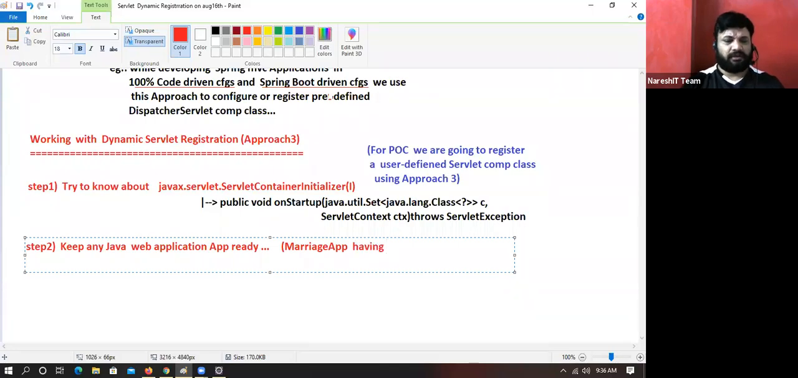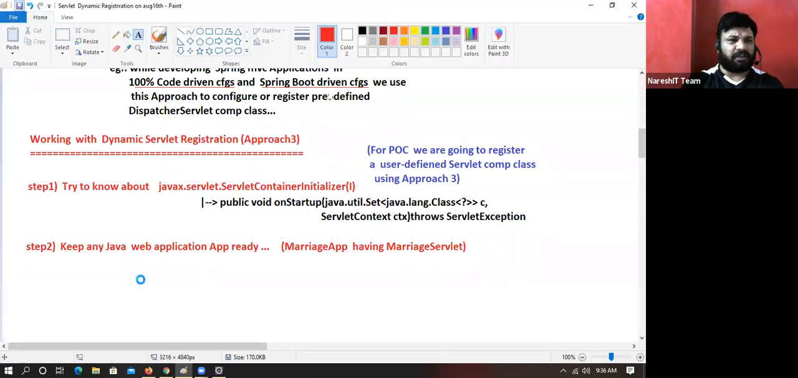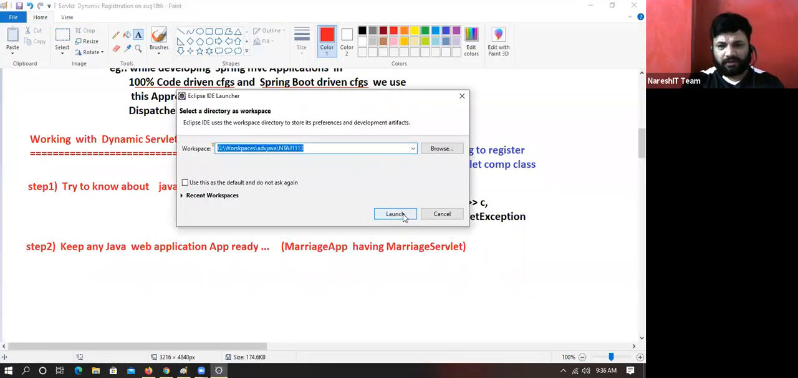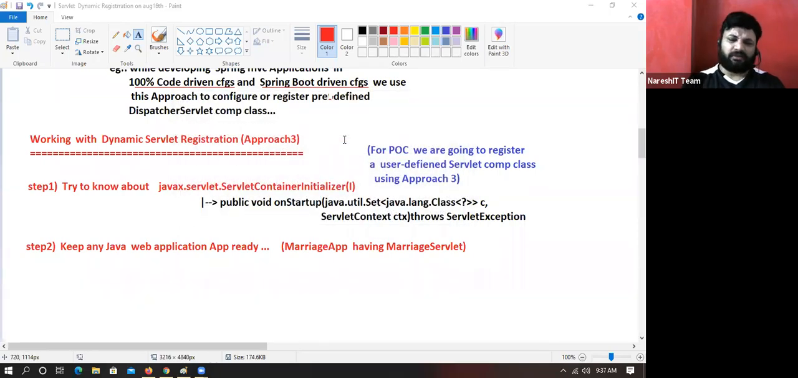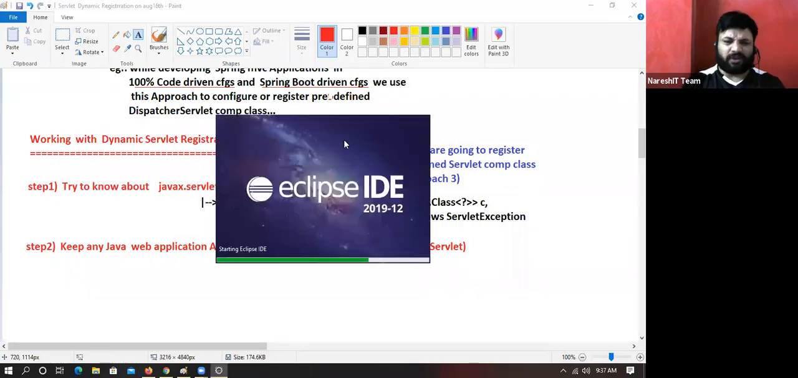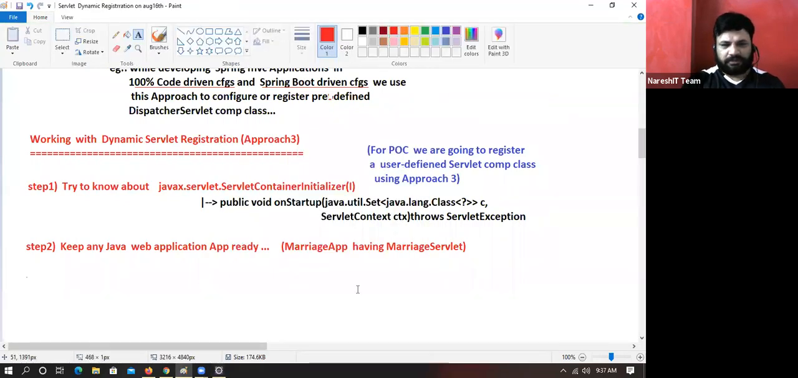Marriage app having marriage servlet. I think we have the app with marriage servlet. Let me keep that one ready. Any application, maybe the first application of servlet, whatever you have, you please keep that one ready with you. Okay, it's going to take time. Fine, no problem.